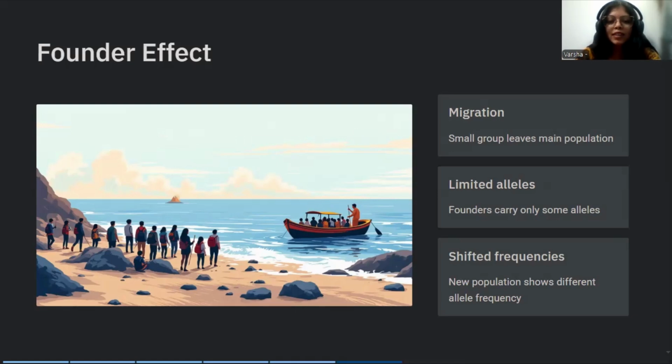So I'll give you one more example, a real-life example. Suppose in India there are not many green-eyed people. But what if all the green-eyed people from India decided to go and live separately in some other secluded place? What will happen? The rare green eyes present in India will become very common in the new population. So that's founder's effect.